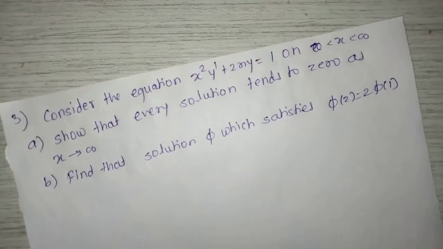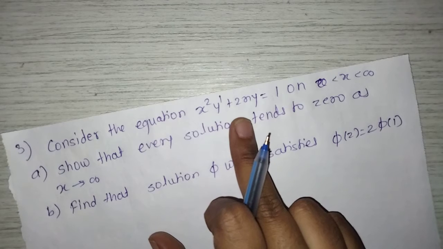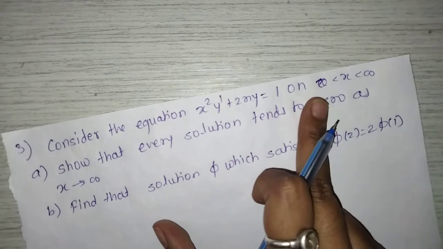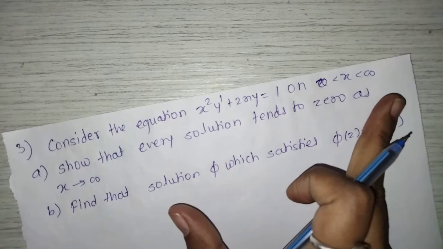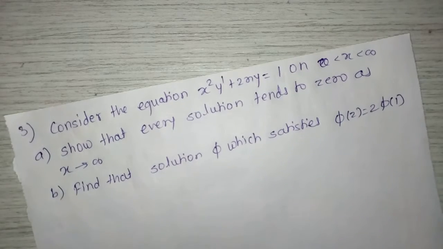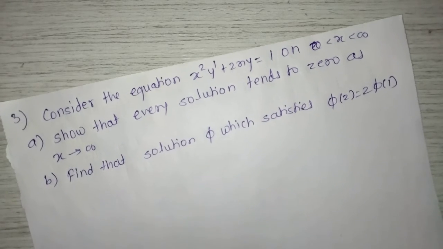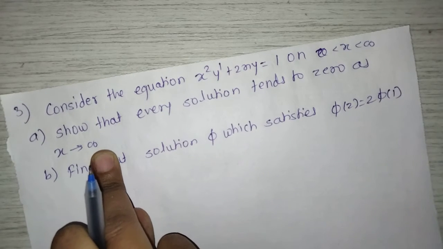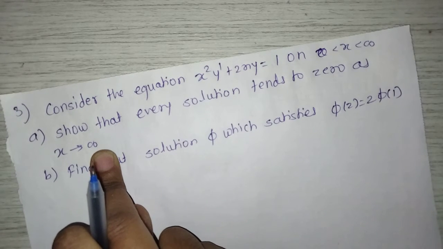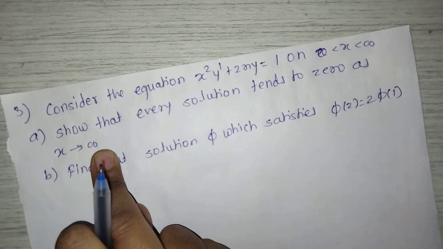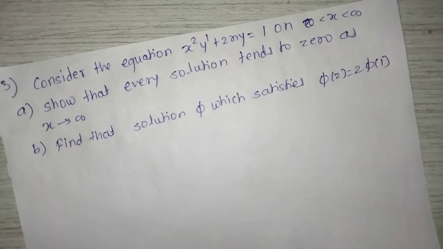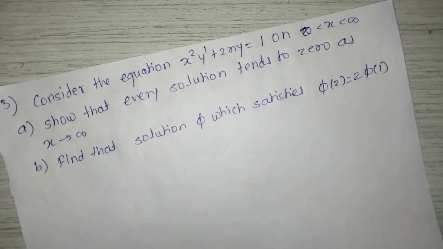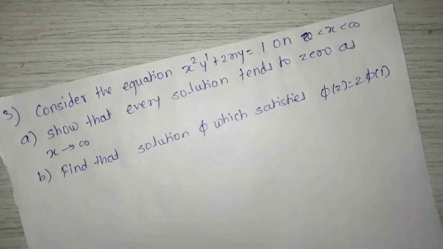Consider the equation x square y dash plus 2xy is equal to 1 on 0 less than x less than infinity. First, show that every solution tends to 0 as x tends to infinity. For that, we have to first calculate the solution, and then you can find the solution as x tends to infinity, and then you can show that it is equal to 0.